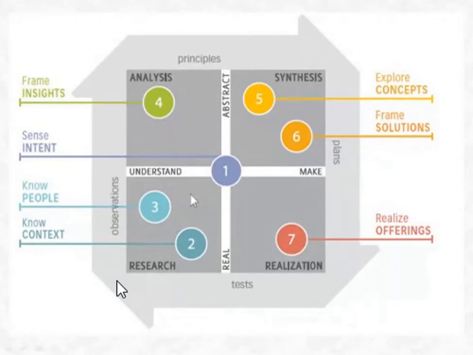The lower left quadrant, which is based on observation, represents research. This represents research about what? Knowing reality.